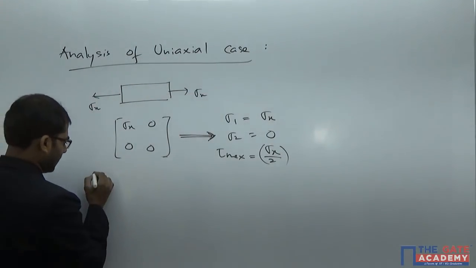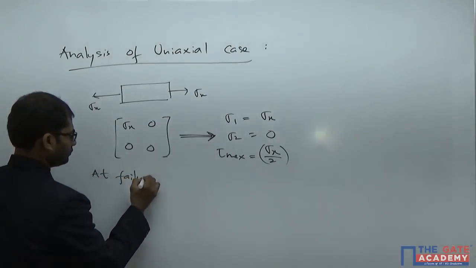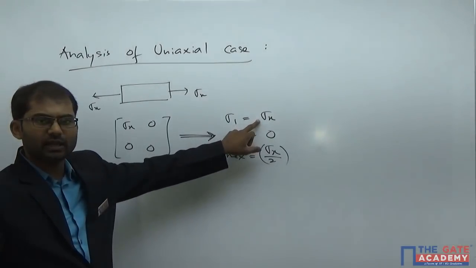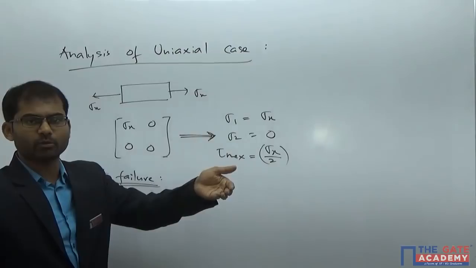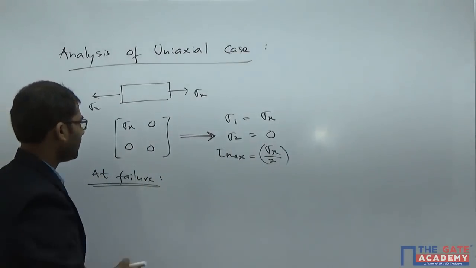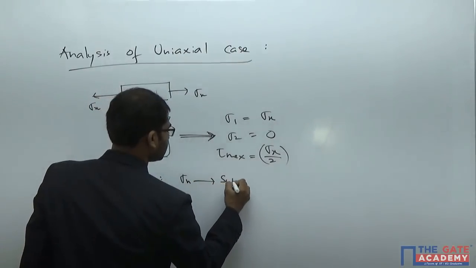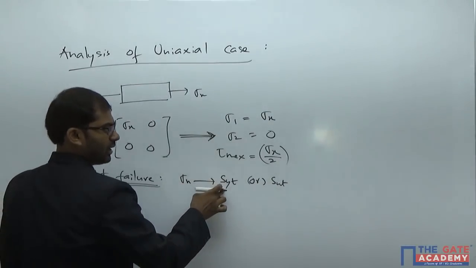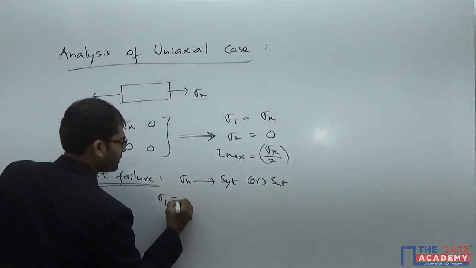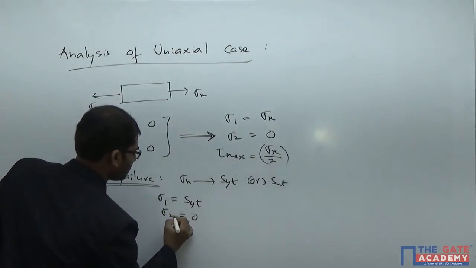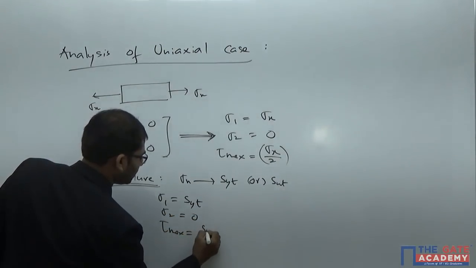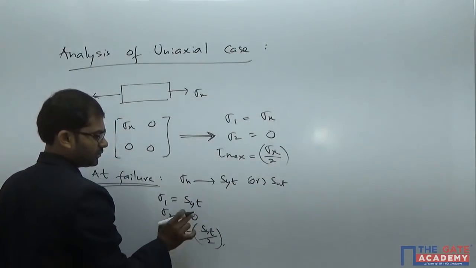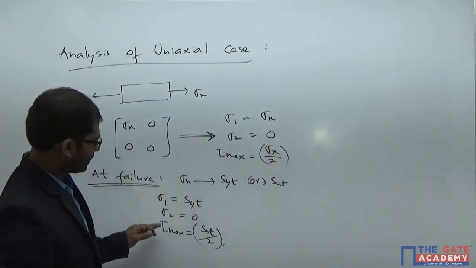Now, at the time of failure, basically sigma x can be any value here, but the metal can take the sigma x value only up to the yield point or ultimate point. It can't go beyond the strength of the material. So at failure, sigma x reaches the value of SYT or SUT. As sigma x is reaching the SYT value, at the time of failure principal stress sigma 1 is equal to SYT, sigma 2 is equal to 0, and tau max is equal to SYT by 2. If it is a brittle metal, we'll have SUT values here. So you got all these parameters.